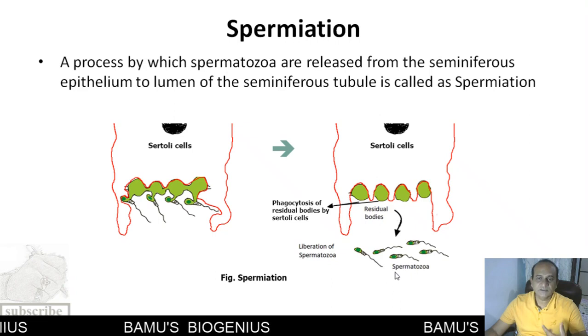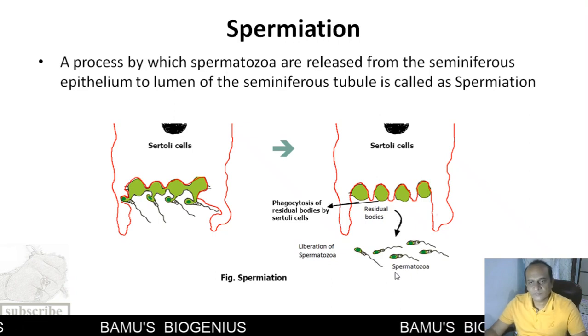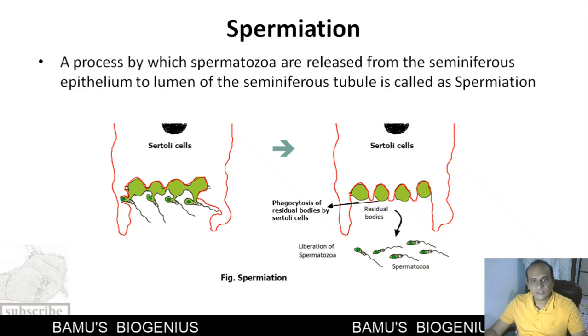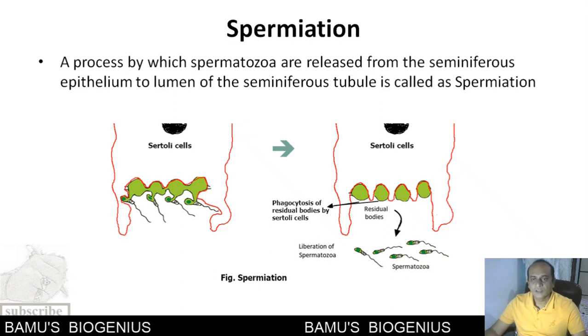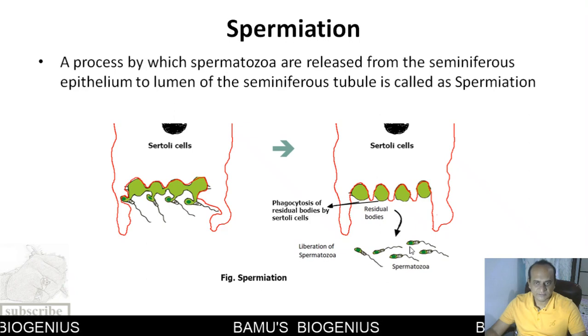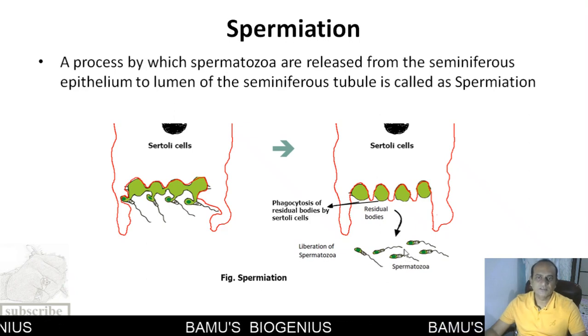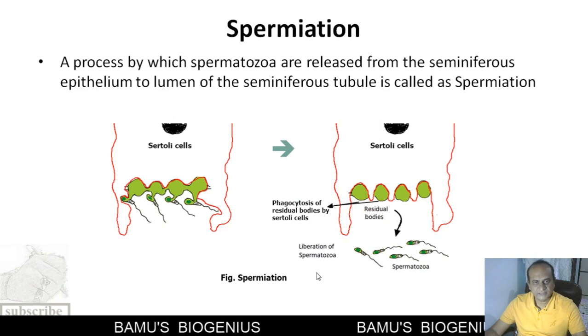Now, if there is a premature release of spermatozoa into the seminiferous tubule, what will happen? These spermatozoa will not be viable. That means they will not be able to fertilize the ovum. So naturally, we can say that it cannot fertilize. That means infertility can be created with the help of these kinds of drugs, and these drugs can be used as a contraceptive.